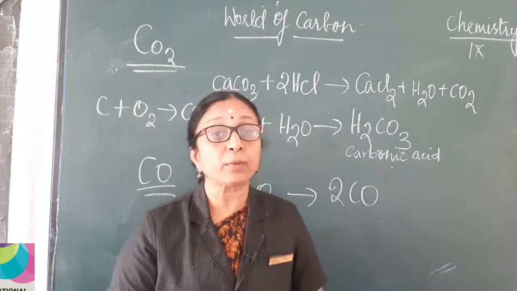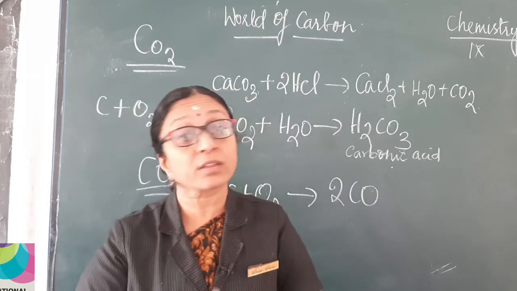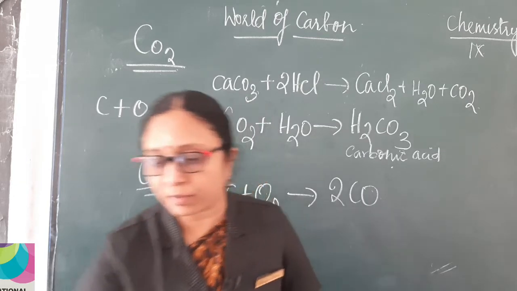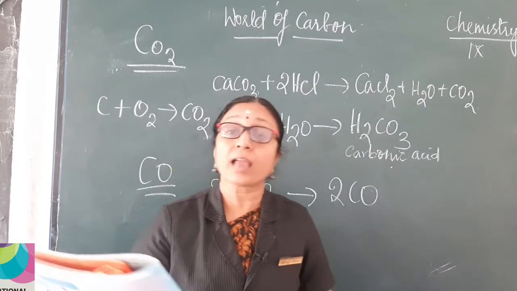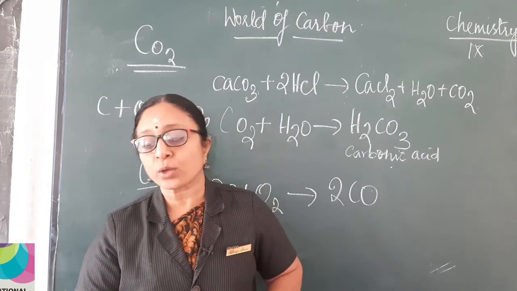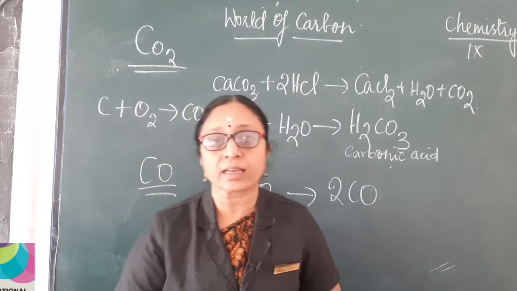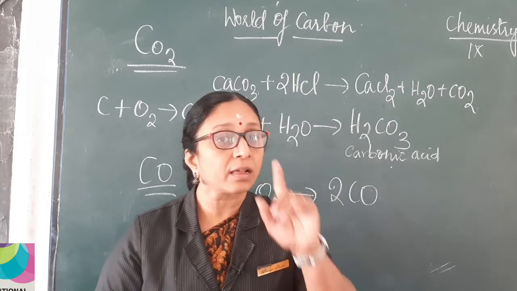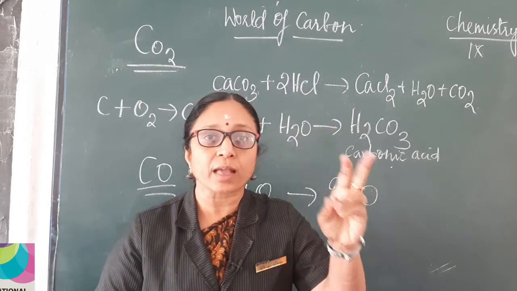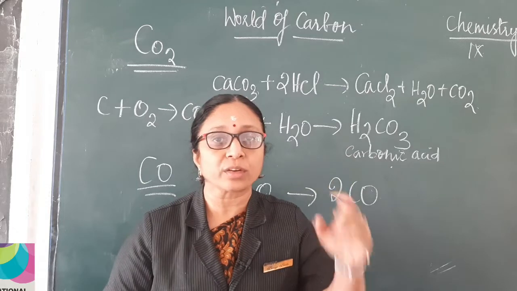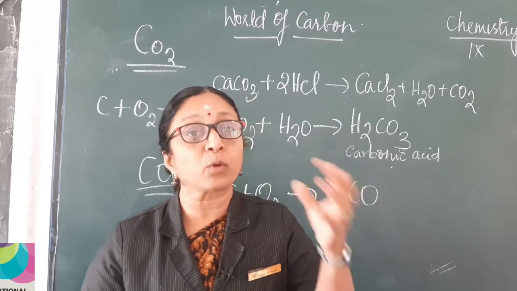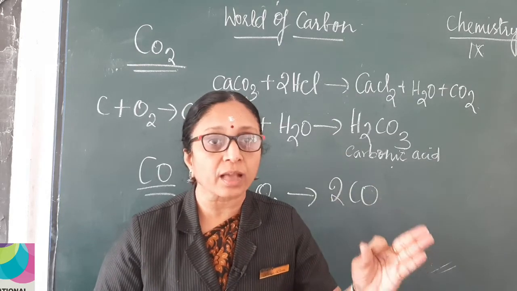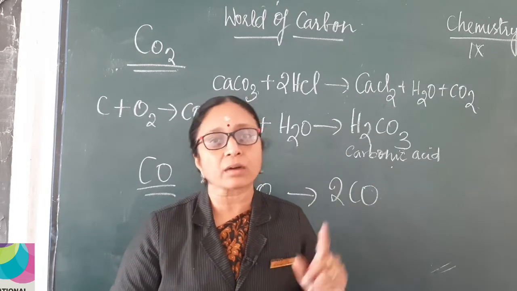Children, carbon monoxide is a poisonous gas, but it has many uses. What are the uses of carbon monoxide? It is given in your textbook. It is used as a gaseous fuel and it is also used to produce industrial gases like water gas and producer gas. Underline that, children. All this comes as a 1 mark question. In the previous topic we discussed carbogen. So, carbogen, water gas, producer gas, all these come as 1 mark questions.